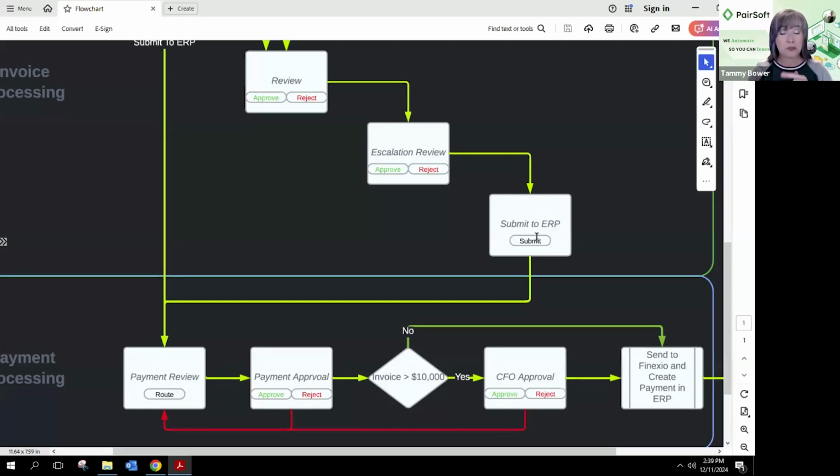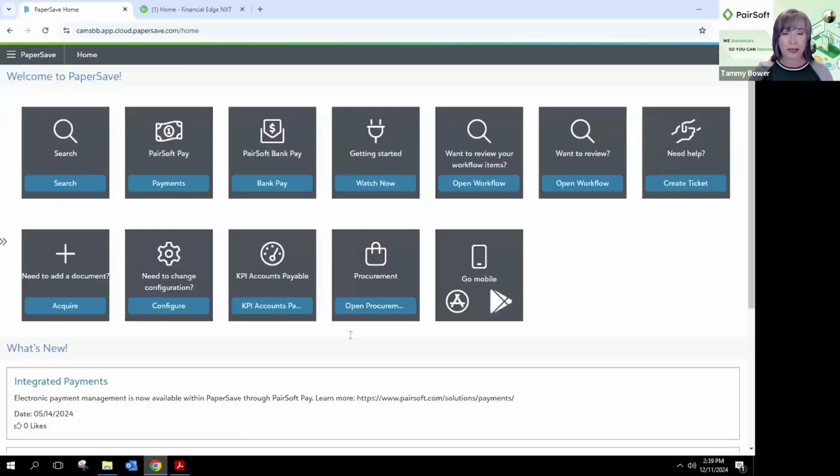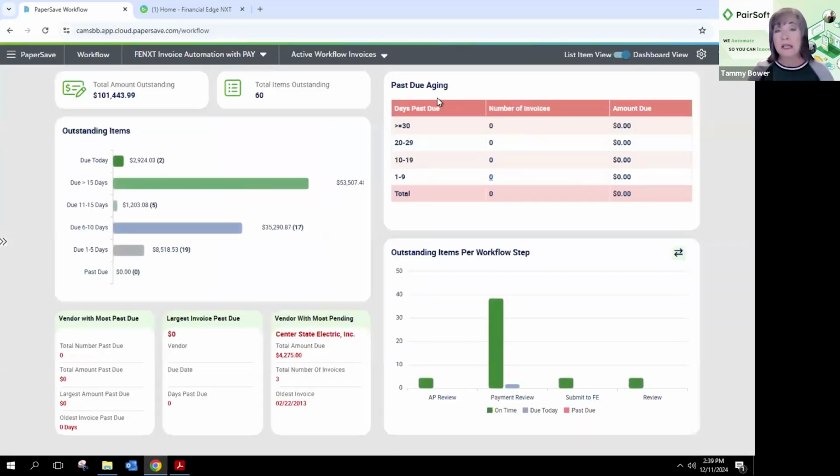Again, we're going to start here by creating an invoice transaction inside of FENXT, and then we'll go to the Bank Pay. All right. So if I'm that last person in that very first step of approval processes, I'm going to go into my workflow. Now, this is one thing as a user preference, I like to see this, and this really is from an accounting standpoint. In that workflow, I have 60 invoices.